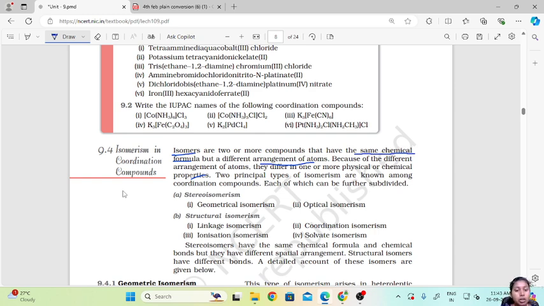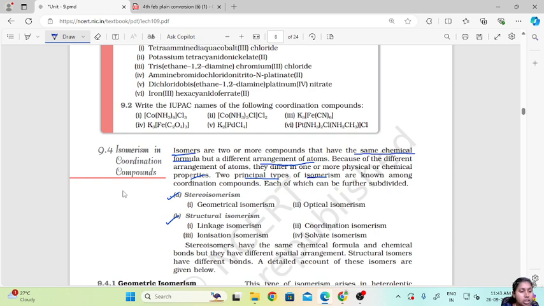Now, two principal types of isomerisms are known among coordination compounds, each of which can further be subdivided. So there are basically two principal isomerisms, and under that there are various other isomerisms. Which are the two principal types? First one is stereoisomerism and second one is structural isomerism.